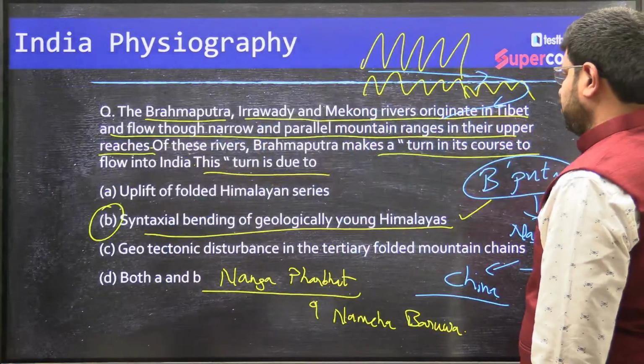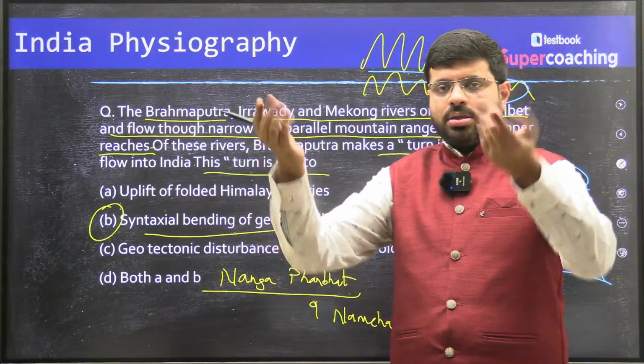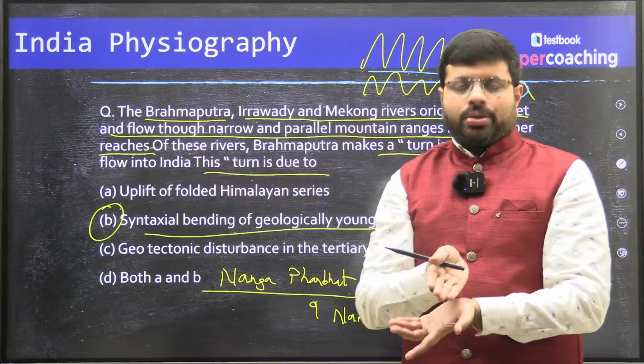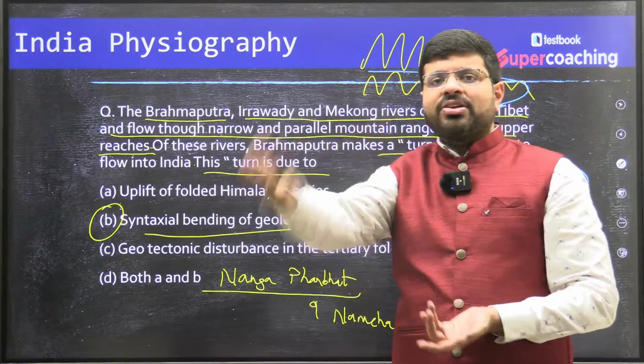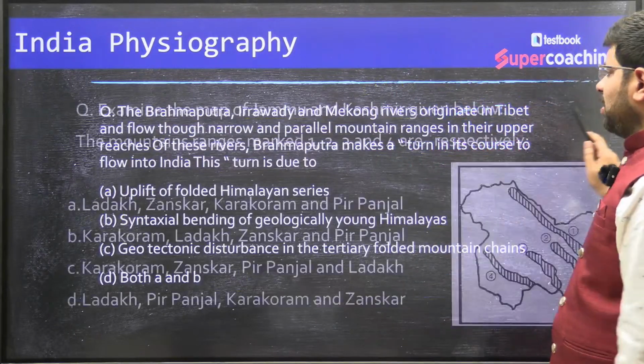I hope you got to understand. The uplift of the folded Himalayan series, the mountains rising, is not the reason for the U-turn. It is the bend which is leading to the U-turn. Right? Let's move forward to the next question now.